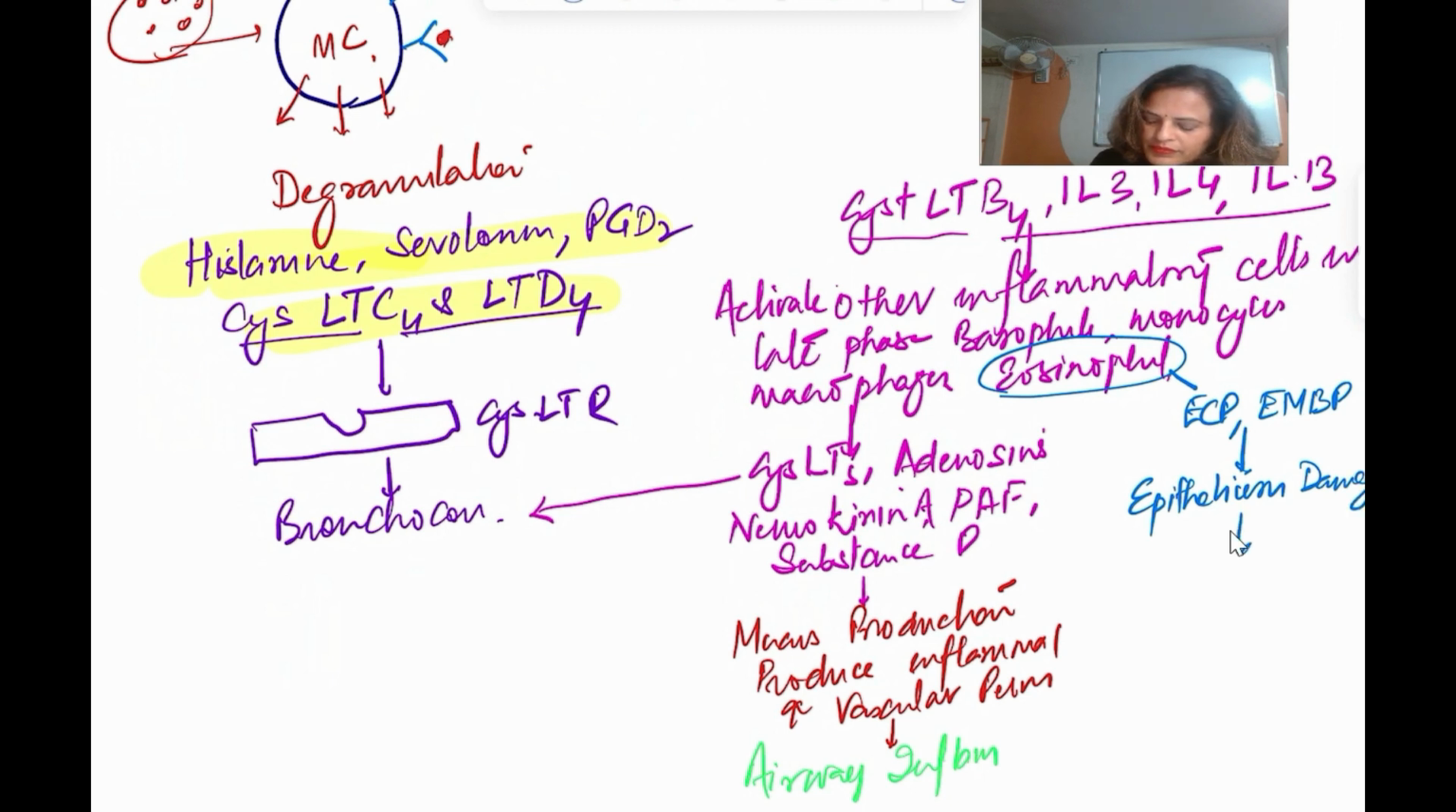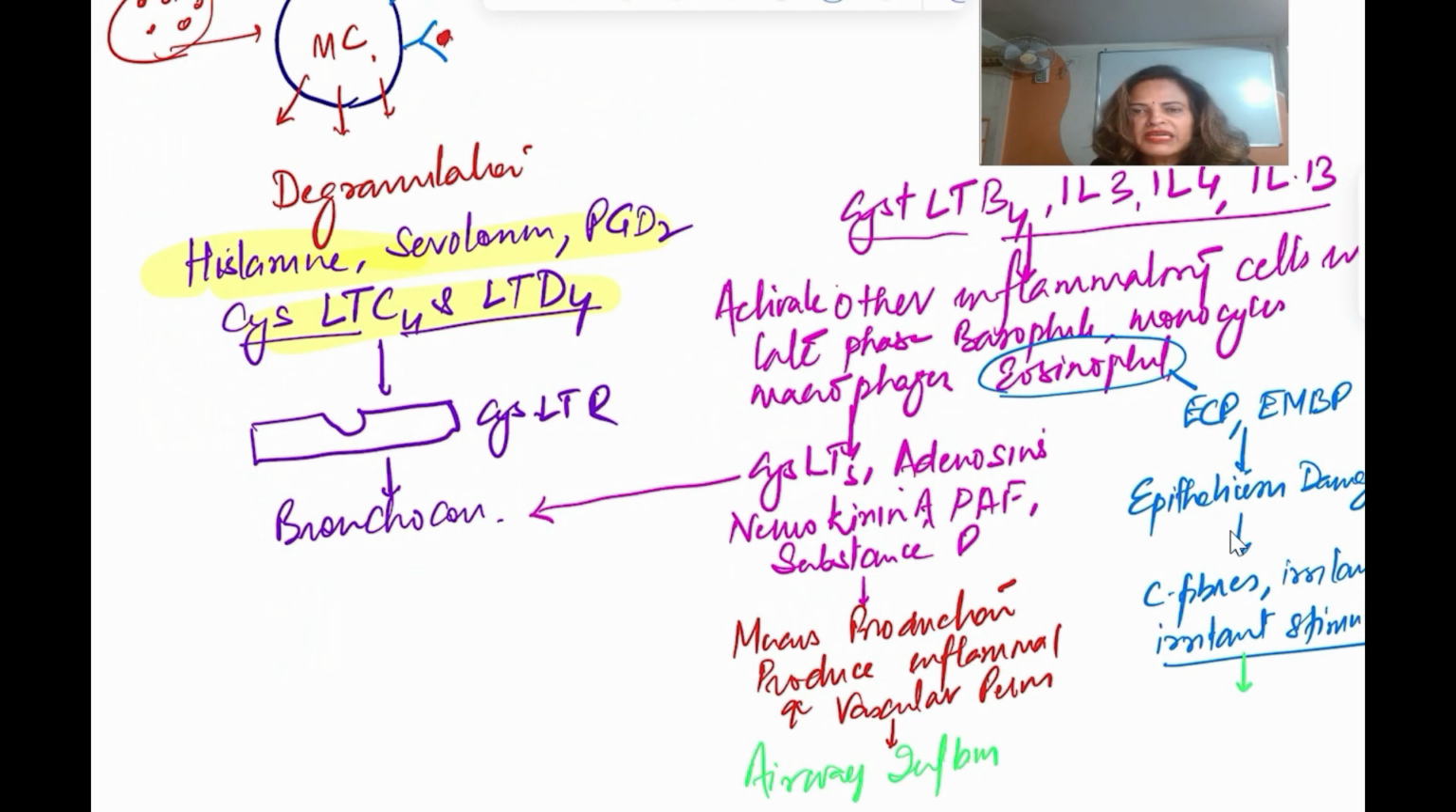Because of the damaged bronchial epithelium, the C fibers and other irritant fibers are going to show more response to irritant stimuli. So ultimately what does this lead to? This is the main basis for airway or bronchial hyperreactivity. So this is the pathophysiology of bronchial asthma.